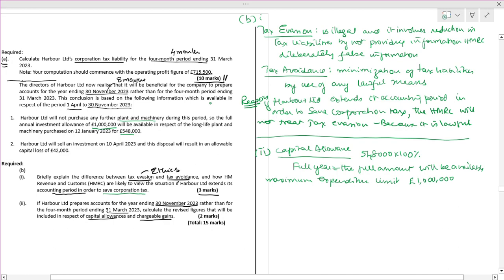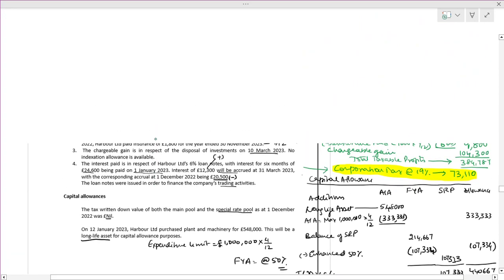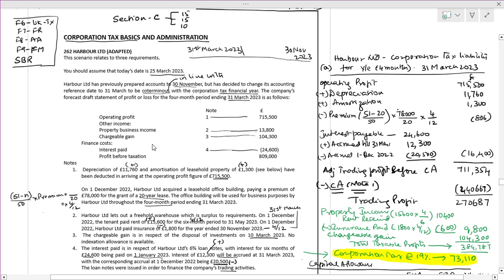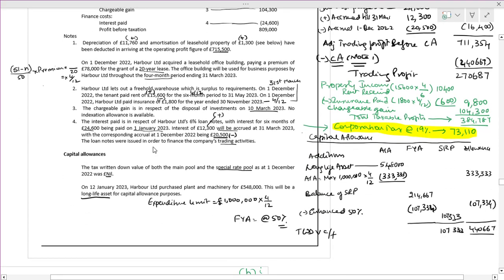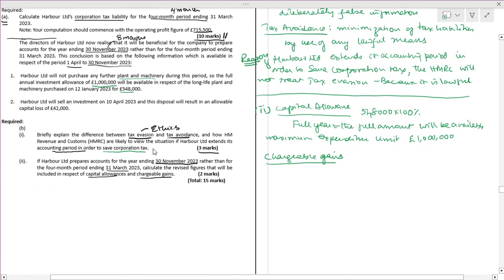Next, the second one, they are talking in terms of chargeable gains. When we are talking about the chargeable gains, how much are the chargeable gains? It has been given. It is 104,300, and they have a loss also of 42,000.